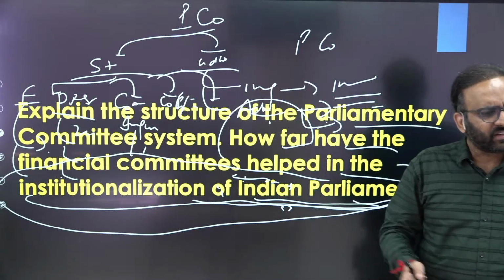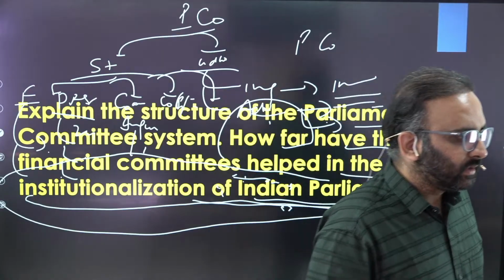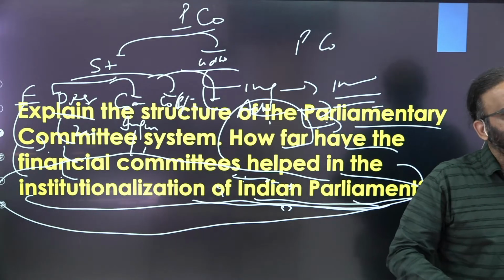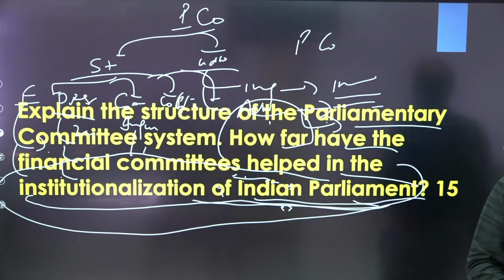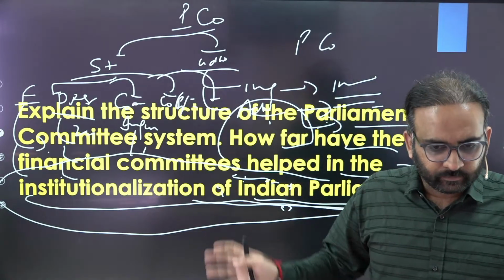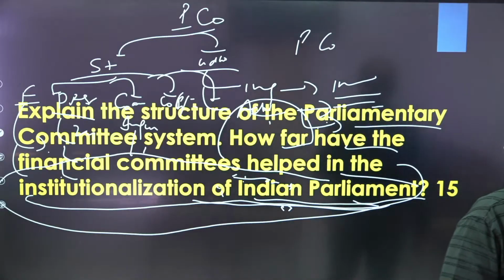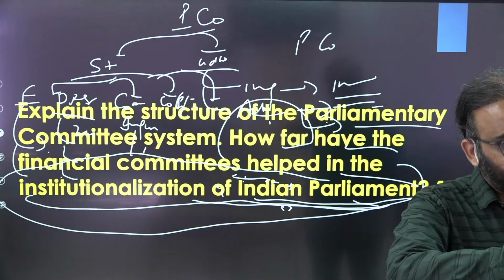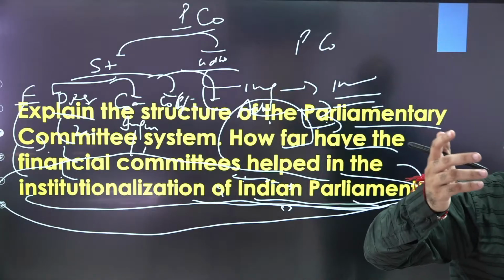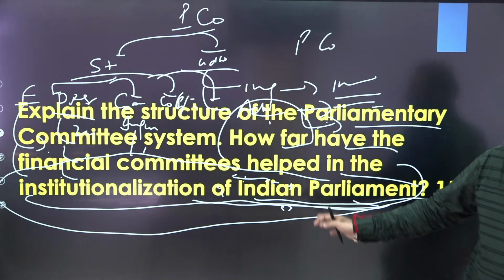Challenges you need to write, like their tenure is short, members' tenure is short, around 1 year, right? Then their recommendations are only recommendatory, post-mortem work they do, right? And they are not able to examine each and every organization's reports and so on. Clear? And you need to write suggestions also, like they should be provided experts, or more manpower should be given, or their meetings should be regularized, their functioning should be overseen by a separate parliamentary committee, right? Or their meetings could be made public by live streaming and so on, just like in America. You get the point? So these suggestions you need to write.